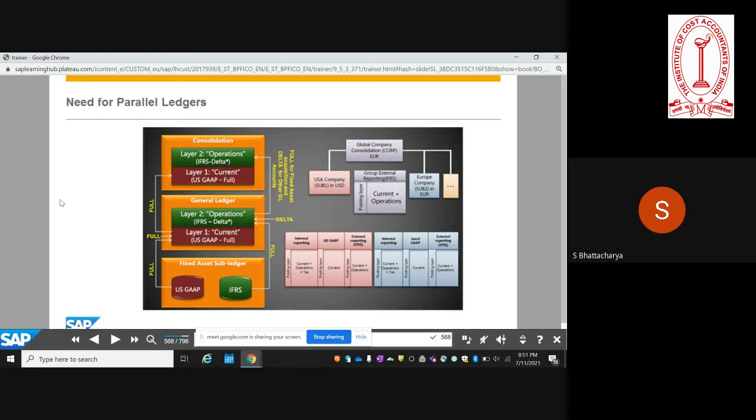And now with the introduction of parallel ledgers, it has become a lot easier, because it's a very clean approach. You have two ledgers, so all general ledger postings and all fixed asset postings will route to either all or one or more of the different ledgers at source. So it is very easy to then segregate and create a clean set of books for each of these accounting principles.